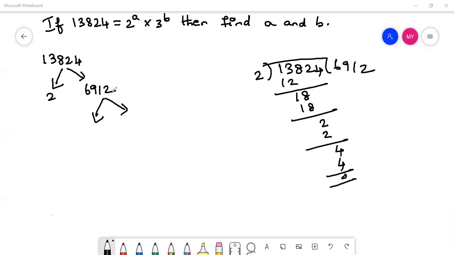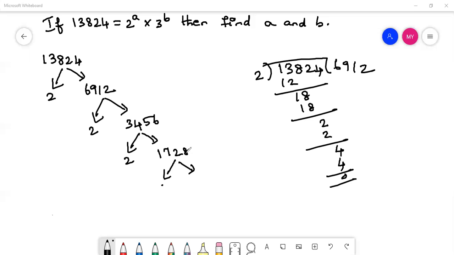So see the last digit, it is again an even number, so you can divide this by 2. So 2 into 3,456 gives you 6,912. Just like this, you can divide and see. Now again, this is not a prime number, so you can split this. The last digit is an even number, so again by 2 you can split this. So 1,728. Again, you can split this. Like this, you have to proceed till you reach the prime number.